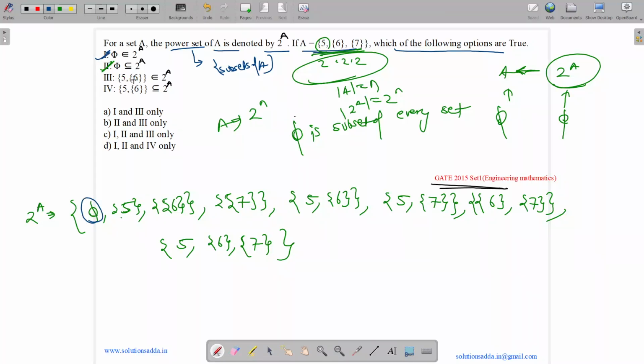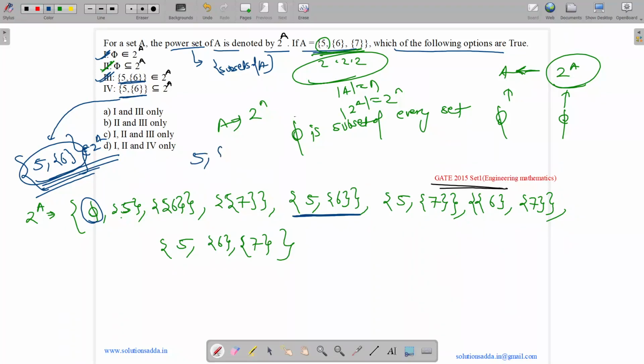Okay. {5, 6} belongs to 2 to the power A. So this entire thing should be an element of this. Is it possible? Yes. Here, see. {5, 6} is an element. So option 3 is also true. Now we have {5, 6} is a subset of A. For this, {5, 6} should belong to 2 to the power A. But we can see nothing like this belongs to 2 to the power A. Only the bracketed set should belong, but not 5, comma 6. Thus, option 4 is false. So answer is option 1, 2 and 3. So option C is correct.